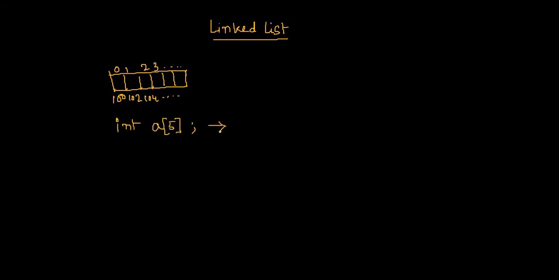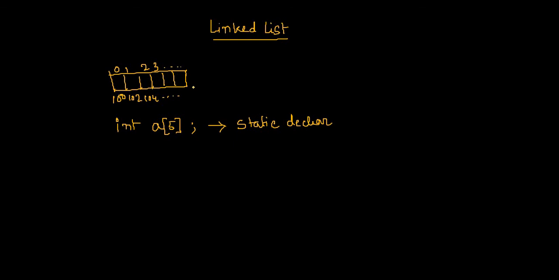Now, what type of declaration is it? This is what we call static declaration. Static declaration we have discussed in the last class. And what is the disadvantage of static declaration we have seen here? That is, once you have created this array, there is no way to remove it if it is not required after some point of time when the program is running.